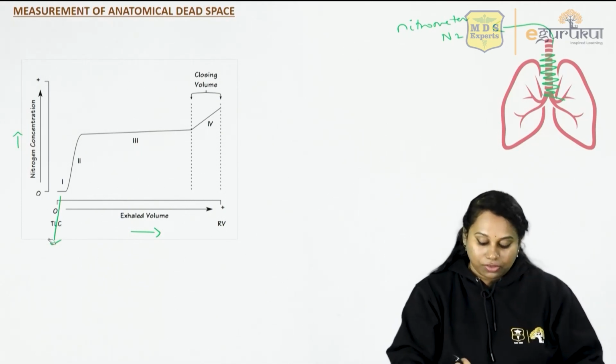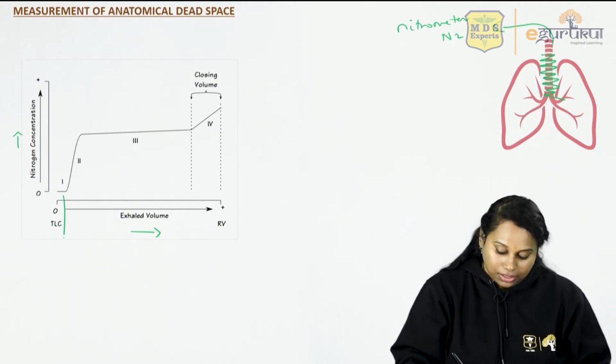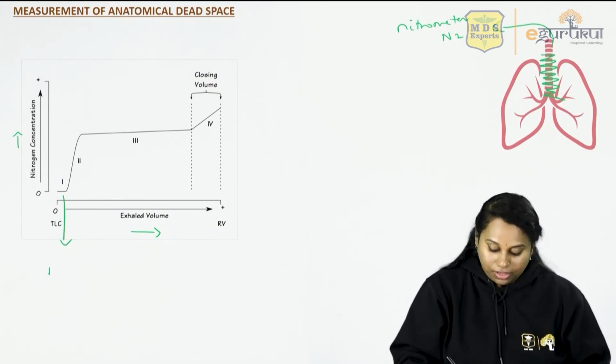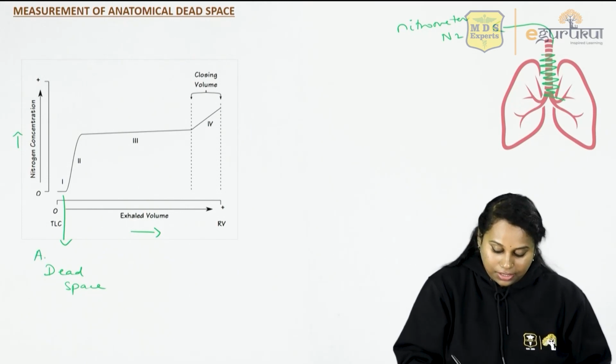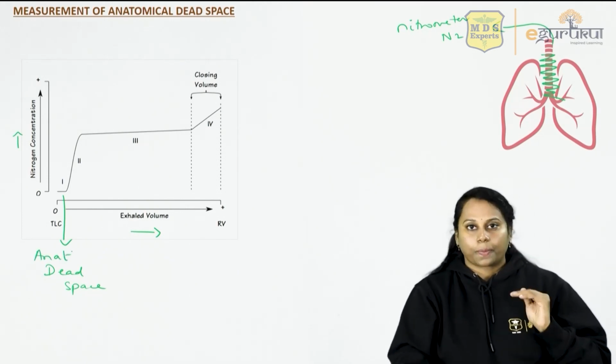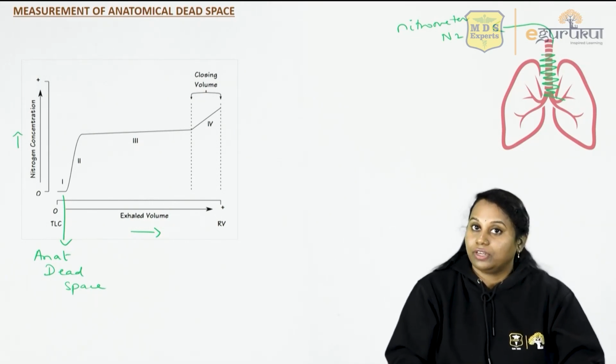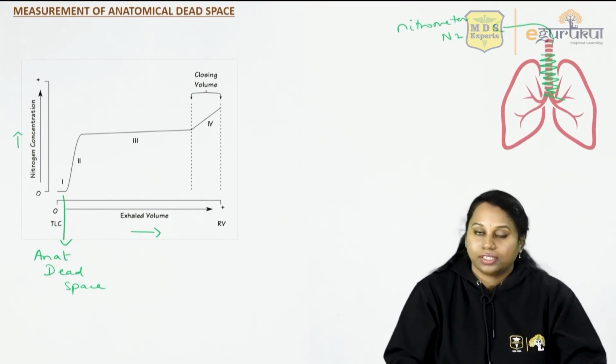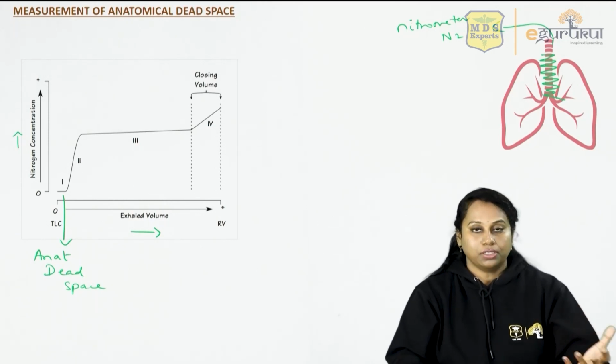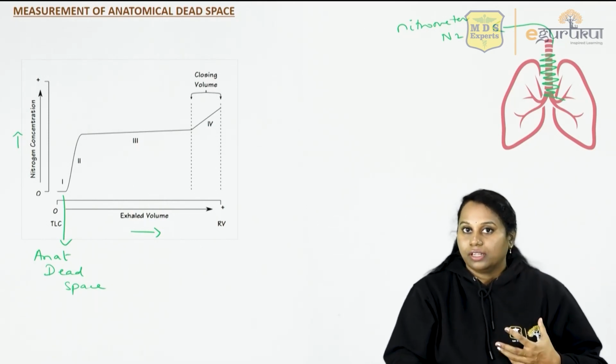So the first phase of this graph indicates the air that is in your dead space, or the anatomical dead space. Whatever air came out in that first phase will not have nitrogen in it, because you have made the patient breathe 100% oxygen.